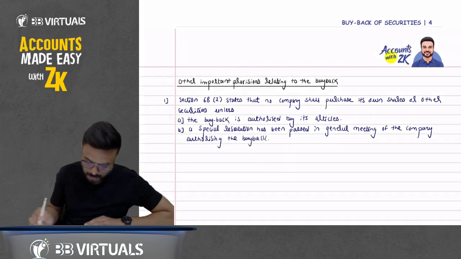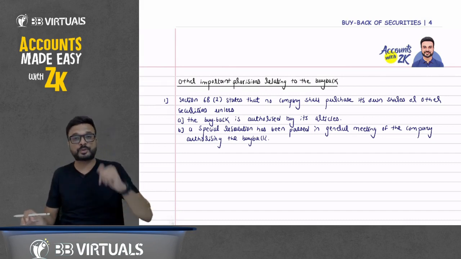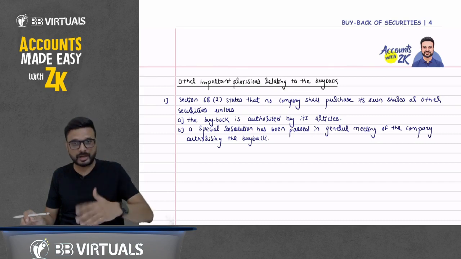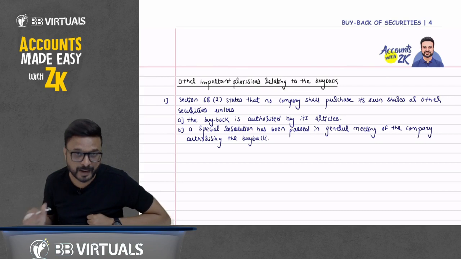What do you mean a special resolution? Not less than 75%. So at least 75% should pass. When we do the resolution, at least 75% should vote in favor of buyback of shares. Okay.